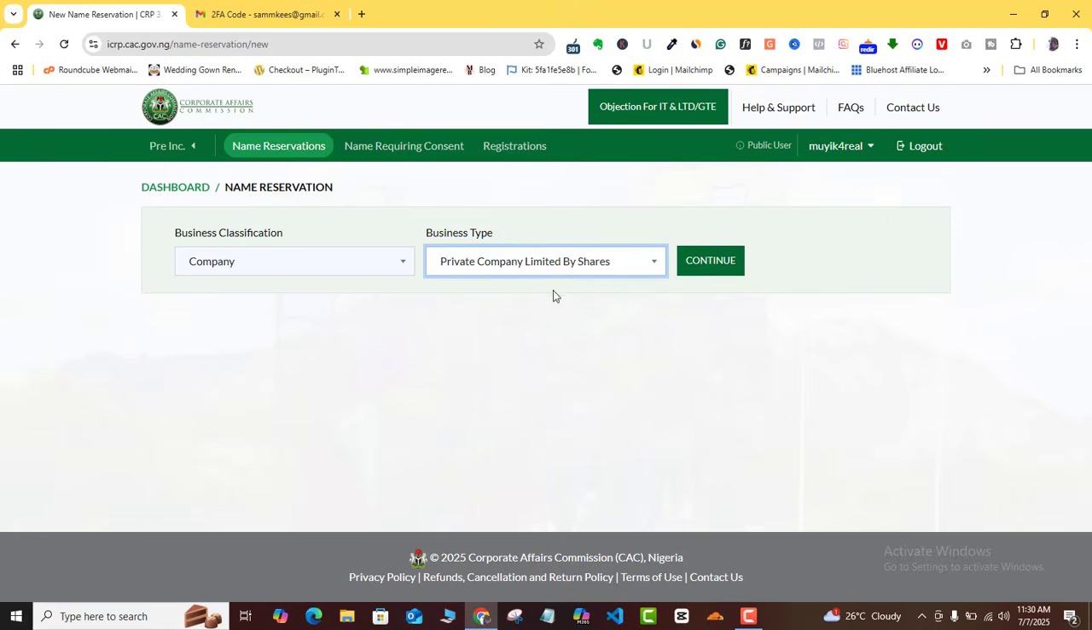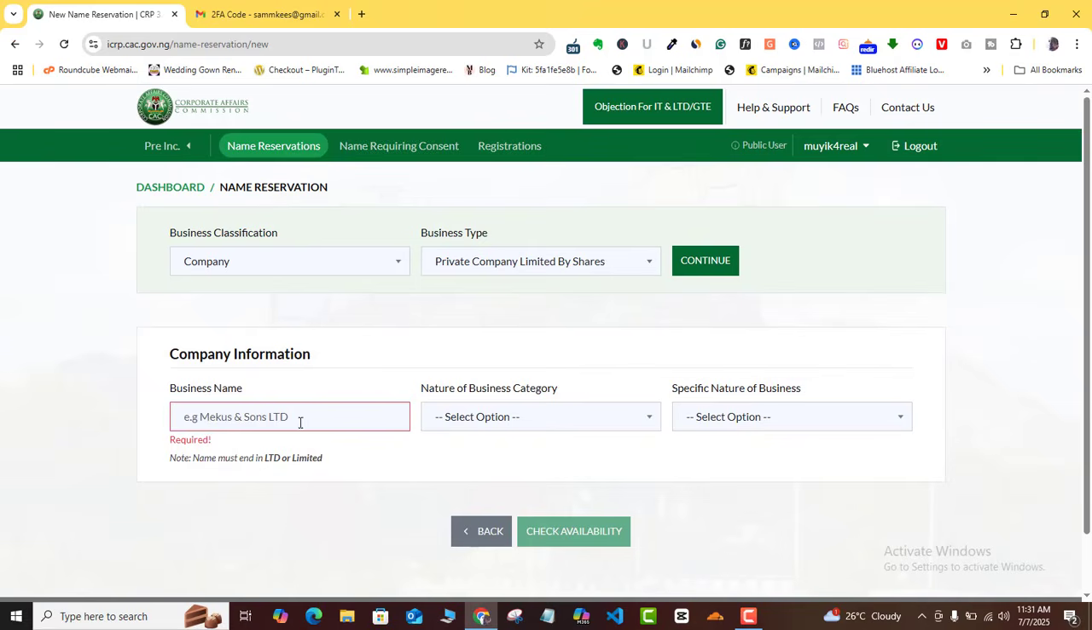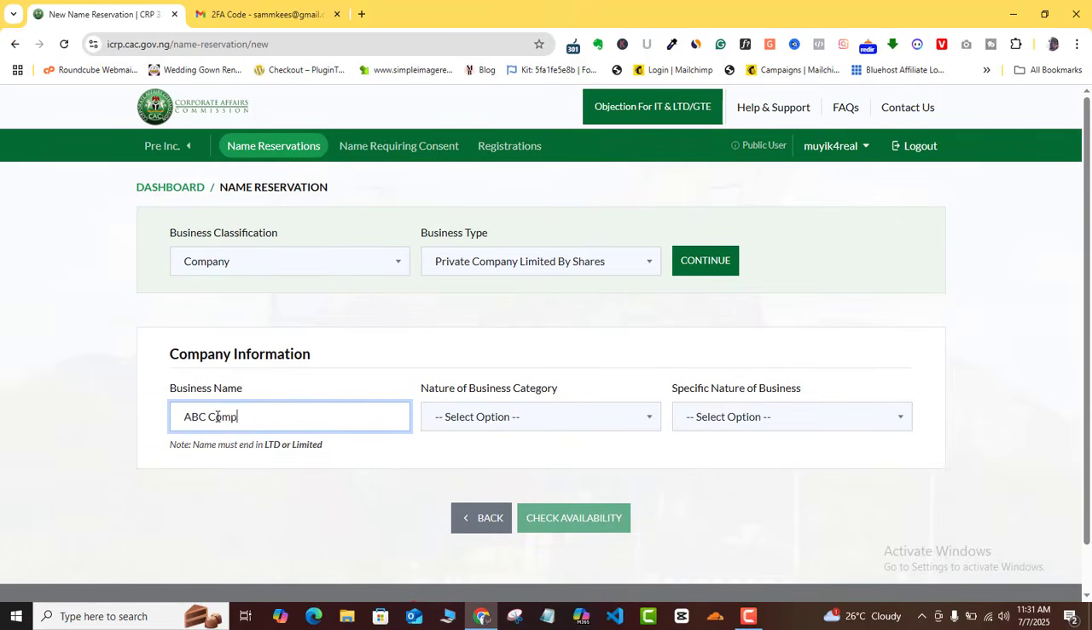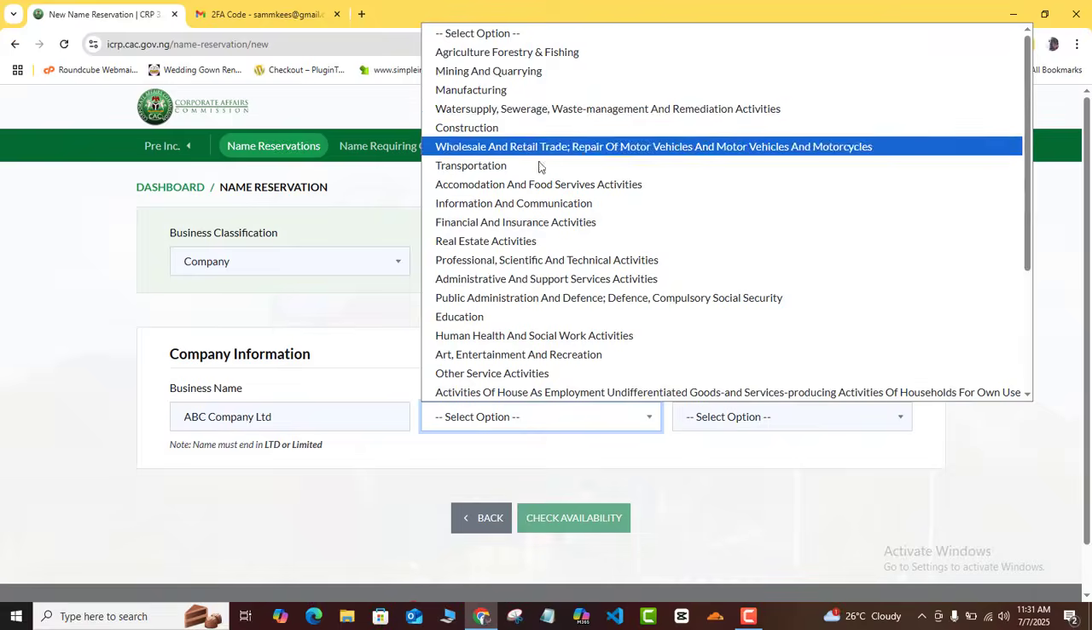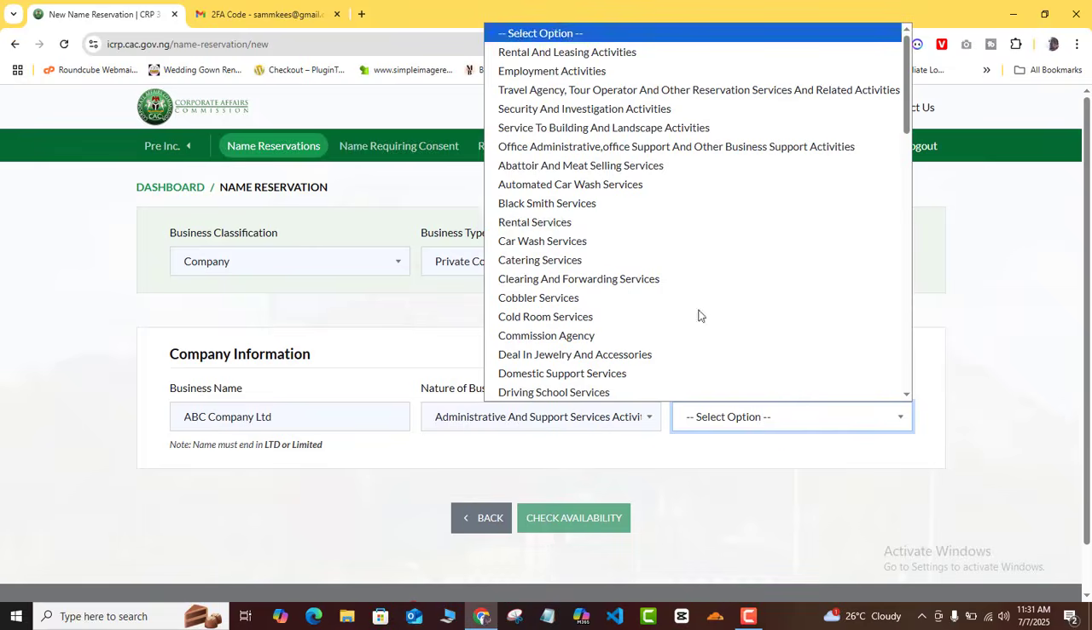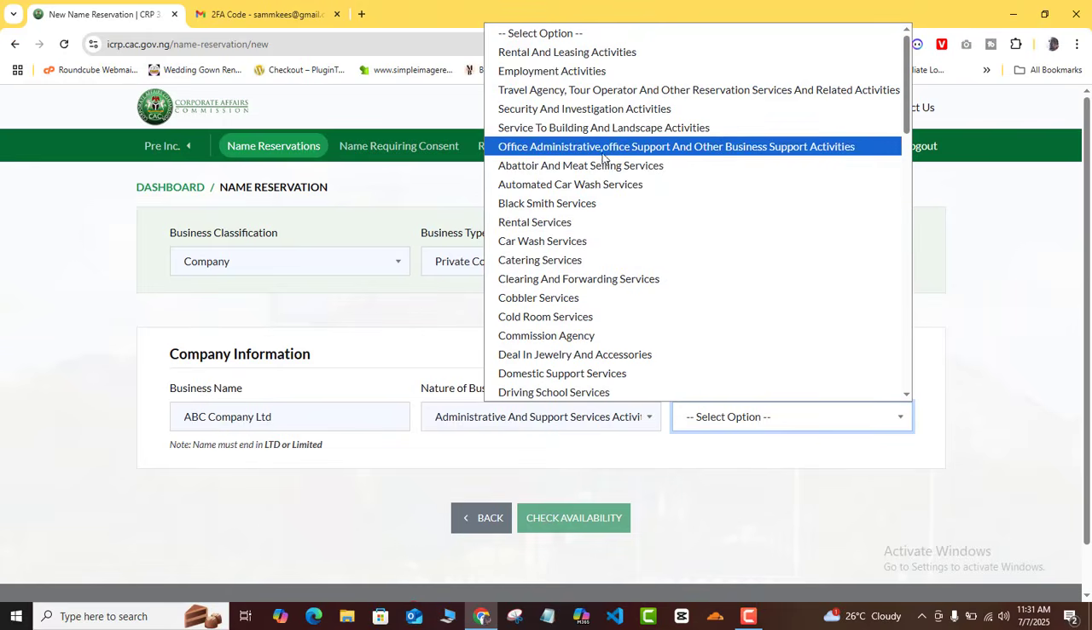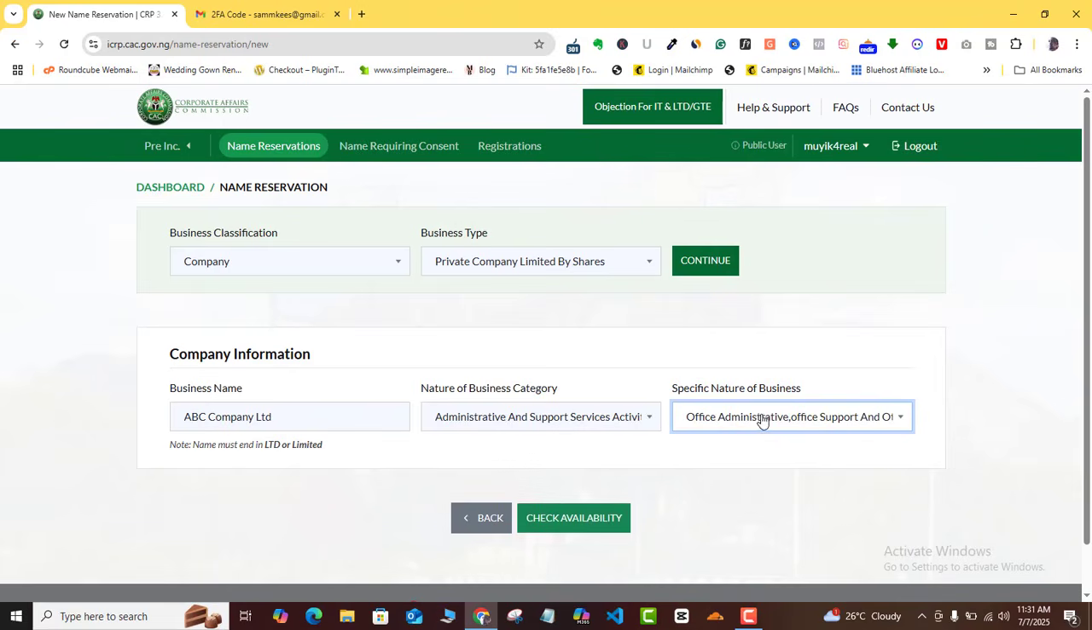Okay, so I'm going to choose private company limited by shares, and once I do, it's going to bring up this box for me to make my search. So let's assume that I want to do ABC company limited. All right, and then it's going to ask for the nature of business category. I'm just going to come in here and choose something, and then specific nature of business, I will just choose something here, and once I pick that, it's going to activate the check availability here.